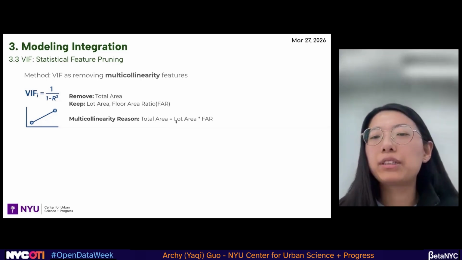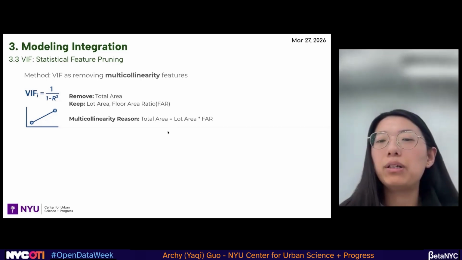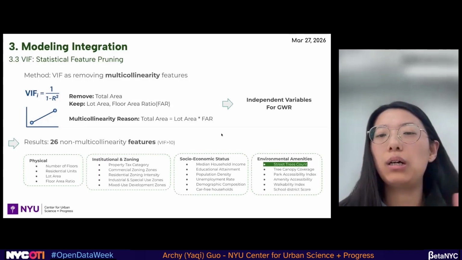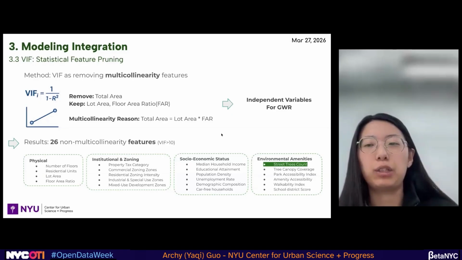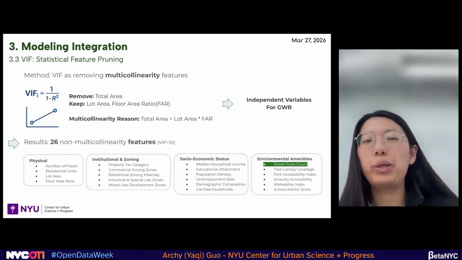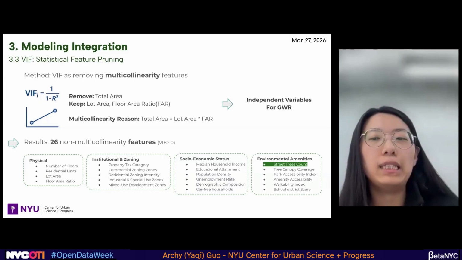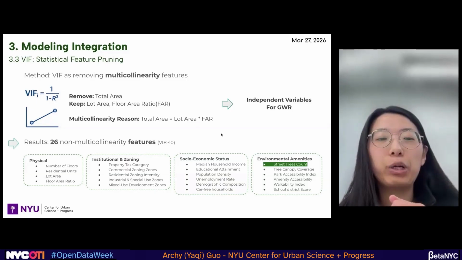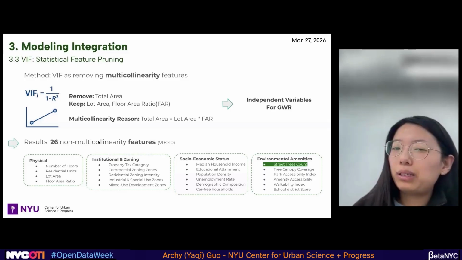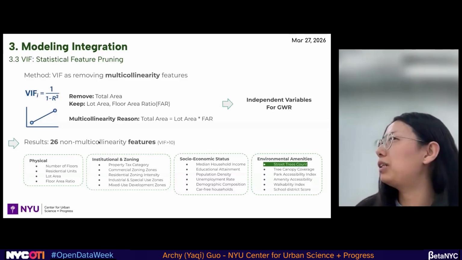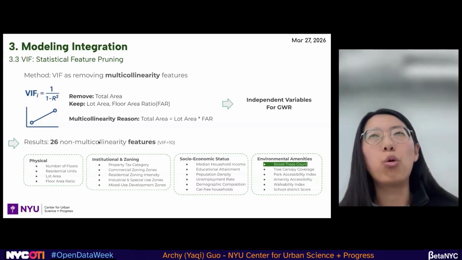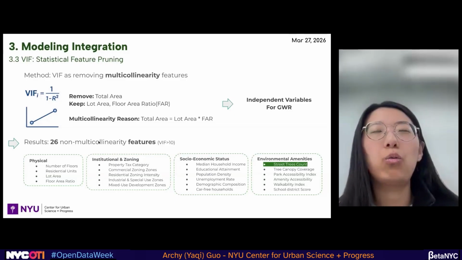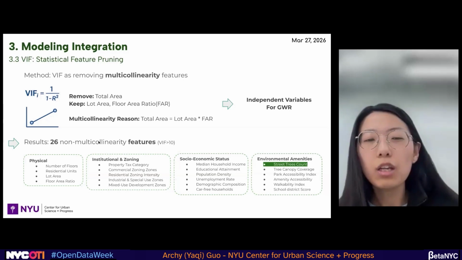Since they do have some correlation, they even have a mathematical formula here, so we don't want the coefficient to be changed. So in the end, after doing the VIF validation, we got independent variables for our geographically weighted regression model. Initially we have 50 variables, actually even more after we do the data processing and the categorical one-hot coding.